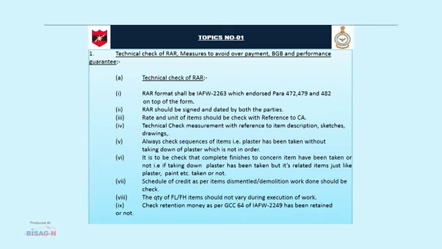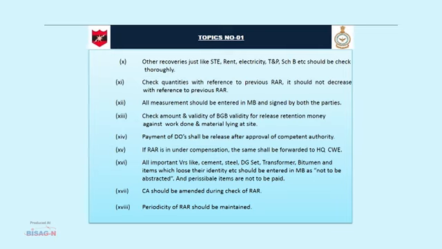The quantity of FLFH item, FLFH means frequently low and frequently high item, should not vary during execution of work from the limit specified in the Manual of Contract 2020. Check retention money as per GCC 64 of IFW 2249 has been retained or not. Other recovery just like ST recovery, rent recovery, electricity recovery, TNP, Schedule B recovery, etc.